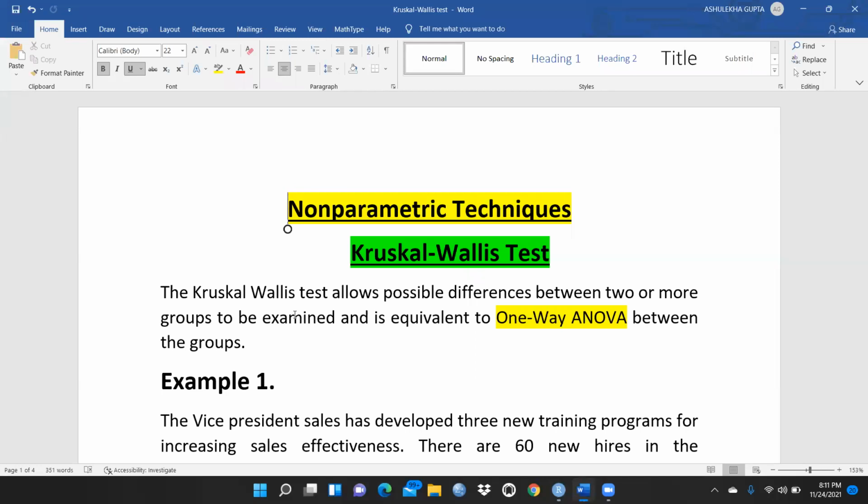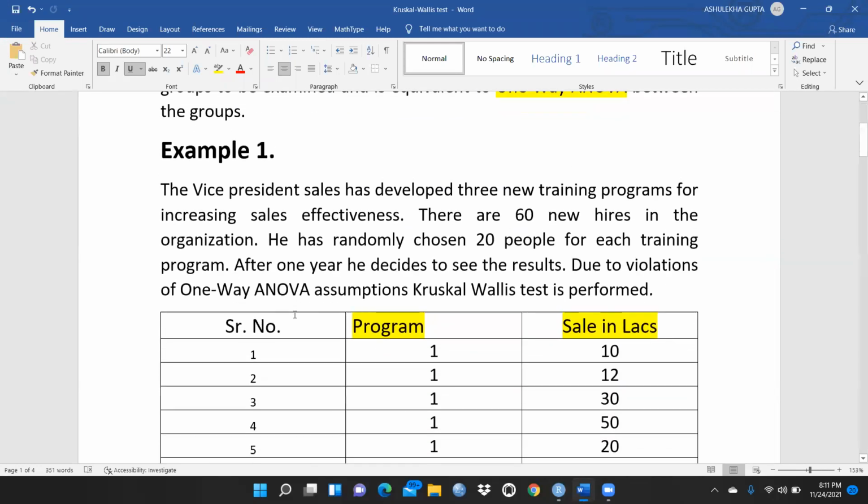So I have taken one example. The Vice President of Sales has developed three new training programs for increasing sales effectiveness. There are 60 new hires in the organization. He has randomly chosen 20 people for each training program. After 1 year, he decides to see the results. Due to violations of one-way ANOVA assumptions, the Kruskal-Wallis test is performed.